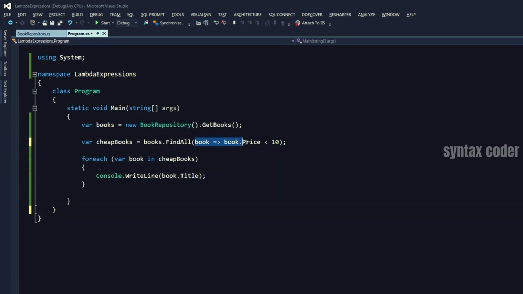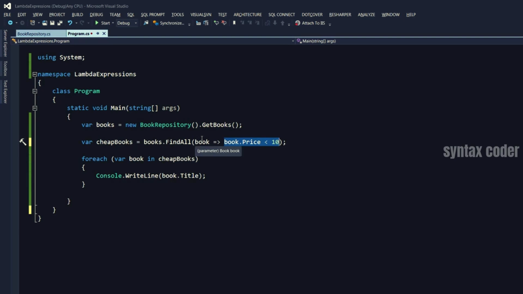So again, this is a lambda expression. On the left, we've got the argument, and on the right side, we've got the actual expression. And this is what we call a lambda operator. We read this expression like this: book goes to book.price is less than $10.